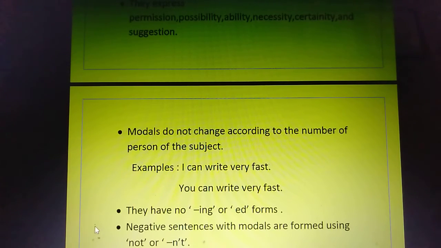In the next sentence, you can write very fast, with you also I have used can. Again, we can write very fast, with we I have used can. This means that the modal does not change according to the number or person of the subject. They remain the same whatever the subject be.